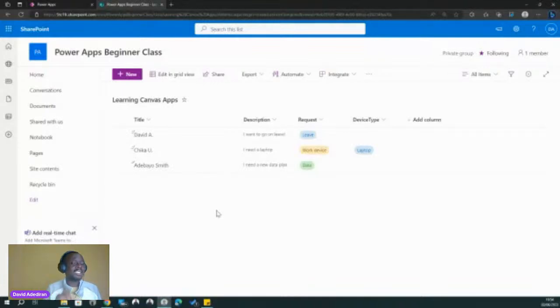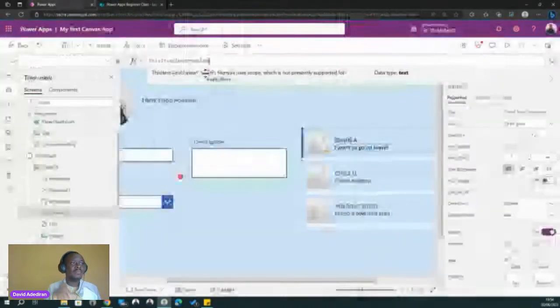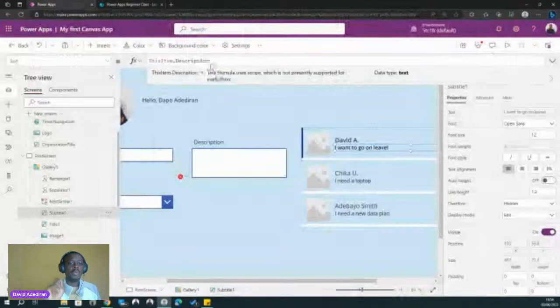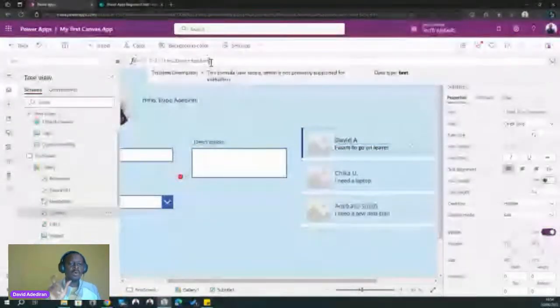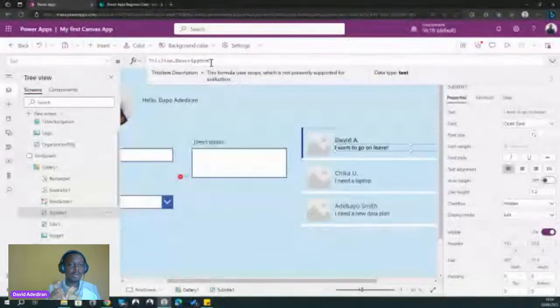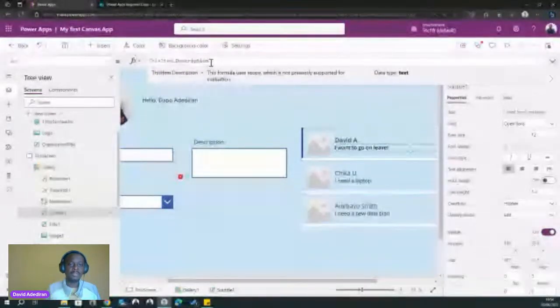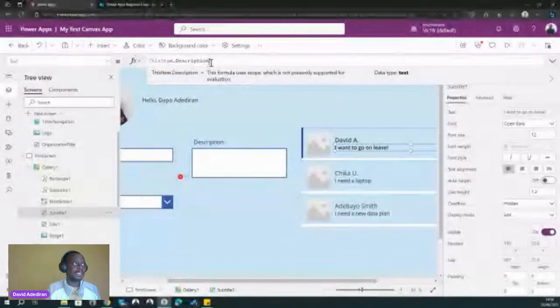That's how we do it. So currently, for this particular control, we are referencing the description column, or the description field, for this item. Now we want to reference the request type instead.